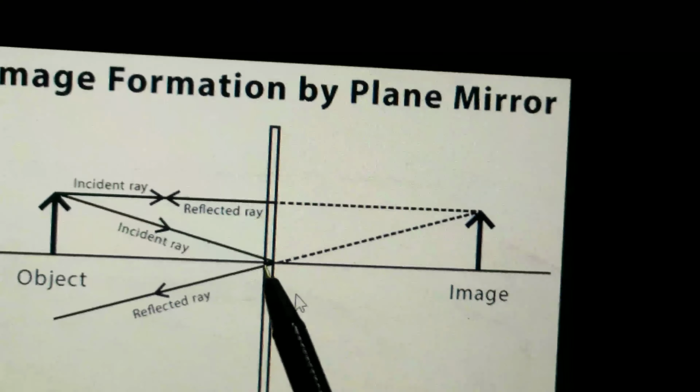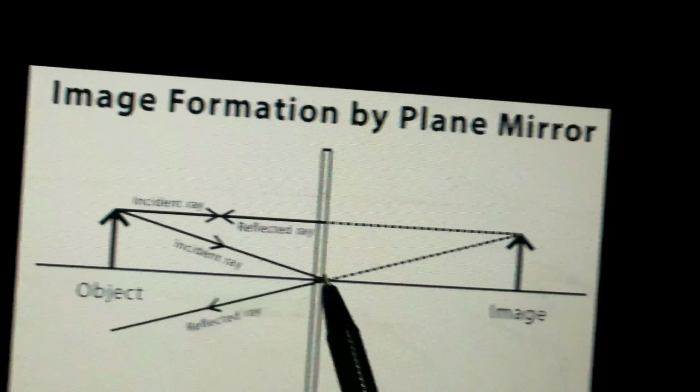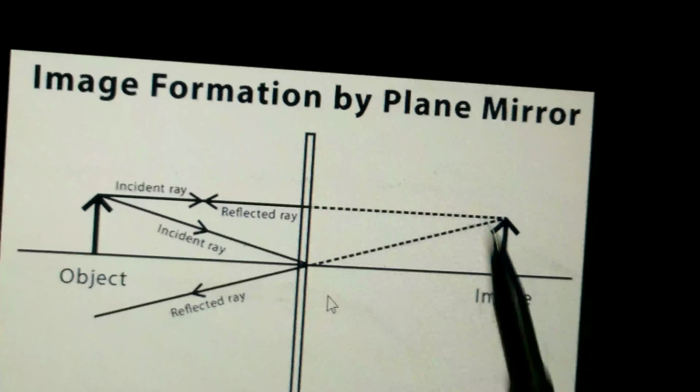So both distances are equal. We can say object distance is equal to image distance, from the mirror. So the first point: the height of the object is equal to the height of the image, that is, size of the object is equal to size of the image. Then the distance of the object from the mirror is equal to the distance of the image from the mirror.